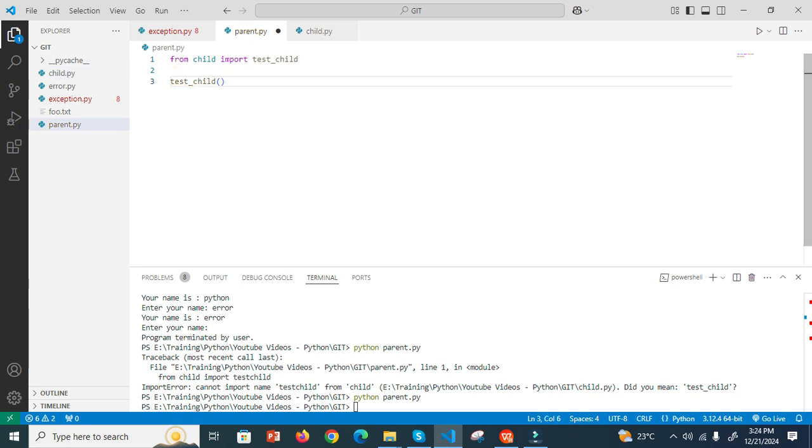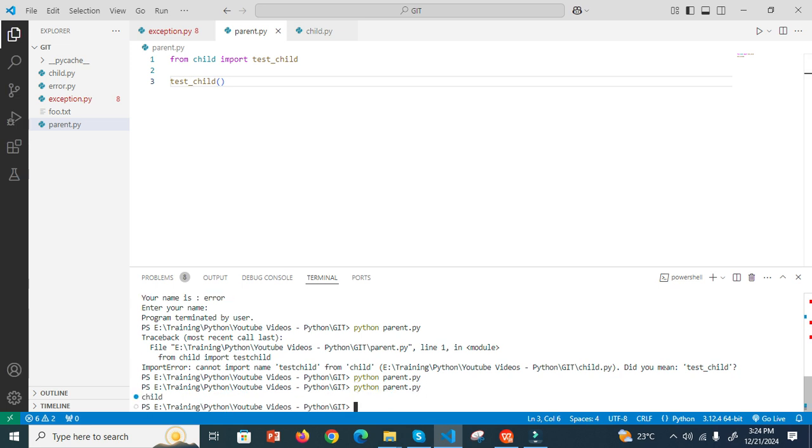Now I save this. Now it prints the value child. Where is this child coming from? I import this, and then it is printing this value here. So if there is any import related issue, then that is an import error.